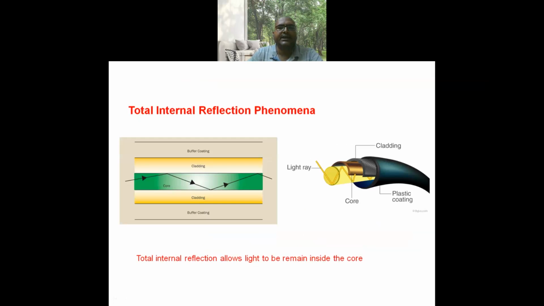Here you can observe how the signal propagation takes place with the help of total internal reflection. It is cladding and core. With the help of total internal reflection, you can observe the light propagation in optical fiber core. The very important point is the total internal reflection allows light to remain inside the core.